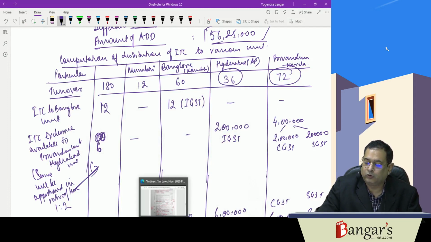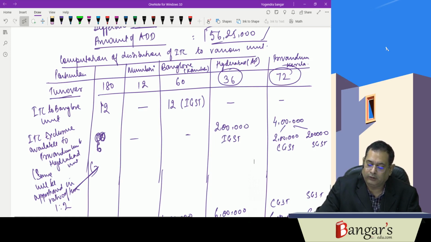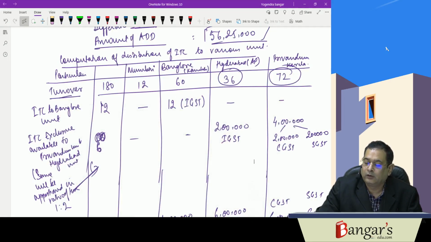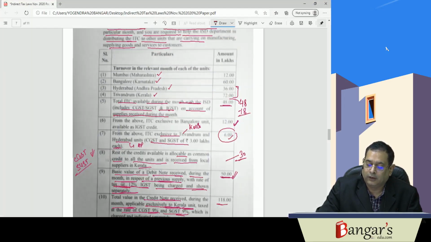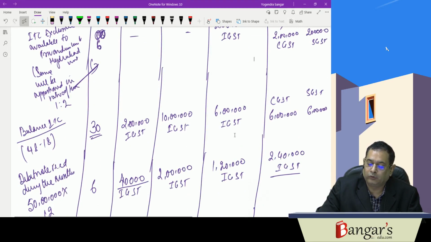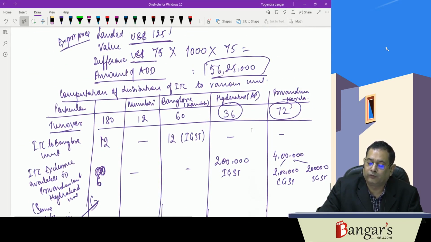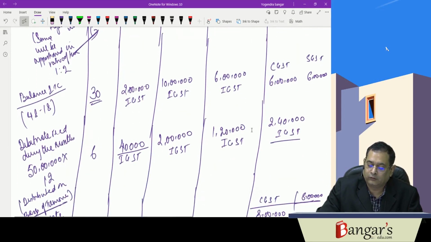In this ratio 2 lakh for Hyderabad unit, the same will be distributed as IGST because it is another state, and for Trivandrum unit, it will be distributed to the CGST and SGST. Then the remaining credit is 30. The same will be distributed in the ratio of the turnover. Ratio of turnover is 1:5:3:6. That is the ratio of turnover.